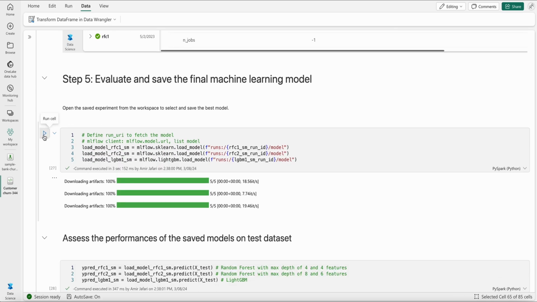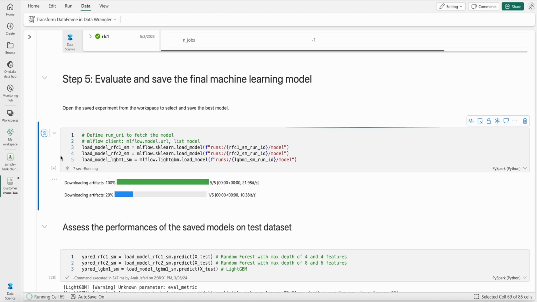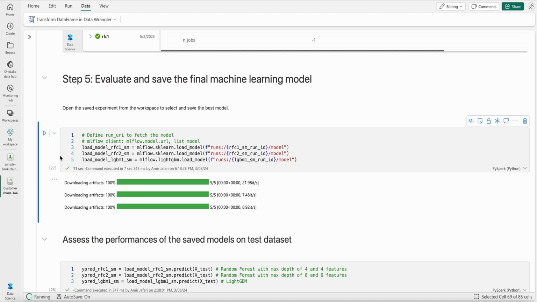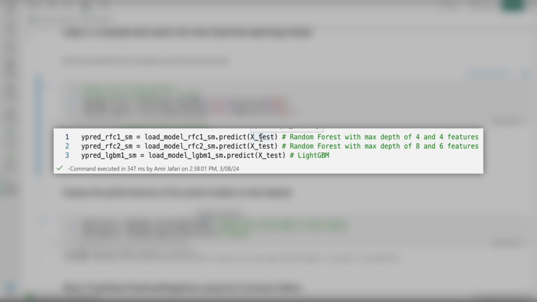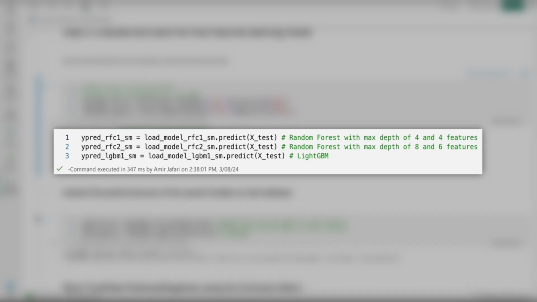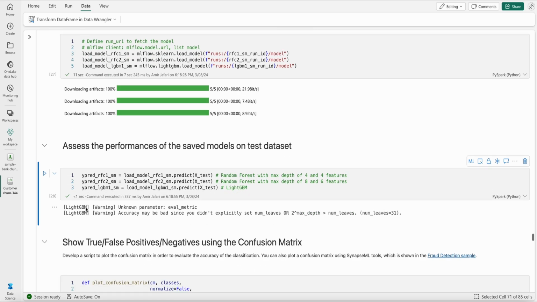Great. So I want to save all of these models, because I want to test all of them and see how it happens. Pretty quickly, I'm getting the run ID from above and then done. Okay, now I have three different models. I actually want to evaluate the performance on the test data set. So you can see here, I'm using the X test, which is my test data set. This was not shown to my model during the training. This test data set was set aside just for testing. Great. So I'm going to run that one, and I'm going to assess the performance of the saved models on the test data set. Done.